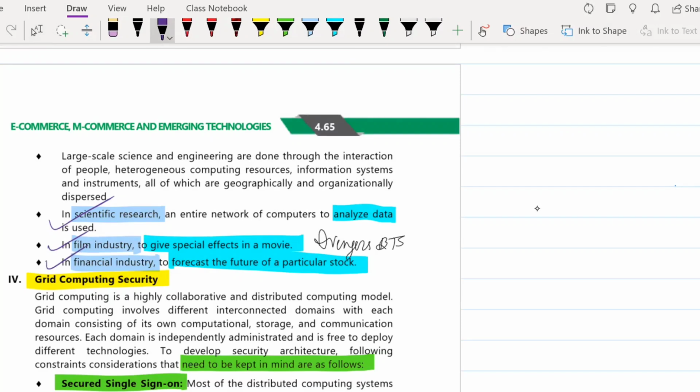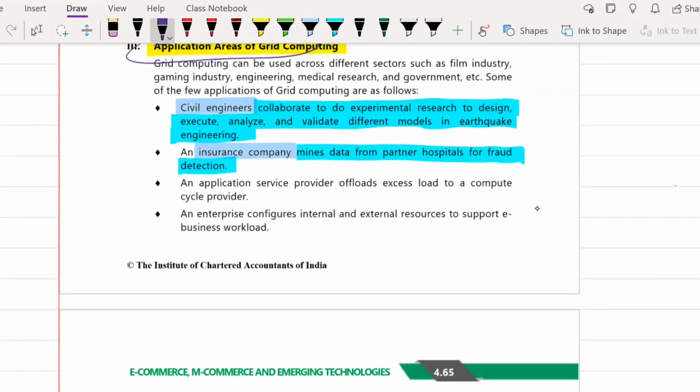People who are very much into finance forecast what a particular stock's future would look like. To forecast that, they do a lot of analysis, right from the company's data to what people are saying, what product they are selling, what the business trend will be in the next few years, how the stock market is reacting, and what other conditions are going to affect the product, the business, or the stock market. Umpteen number of researches they have to do to predict this. All of this cannot be done on our basic laptops or basic computers, so for this also they use grid computing.